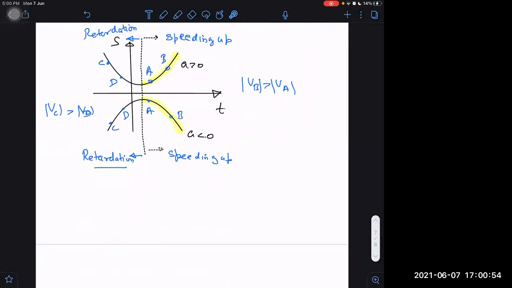So can you remember this thing? That in displacement versus time graph, it is an upward facing parabola for positive acceleration. And displacement versus time graph is a downward facing parabola for negative acceleration. Can you remember these things? Learn it. Upward facing positive, downward facing negative.